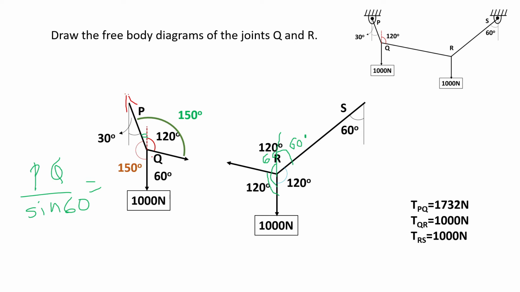In this way, we can apply Lami's theorem and calculate the tension in the string. Once we have calculated the tension in the string QR, and this one, 1000, is already known, then we can easily apply Lami's theorem for this node R and calculate the tension in string RS. So after calculation, we got the answers. Tension in chord PQ is equal to 1732 Newton. Tension in chord QR is equal to 1000 Newton, and tension in chord RS is equal to 1000 Newton. You can easily do the calculations yourself and find out.